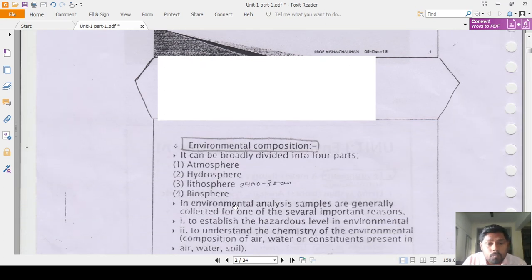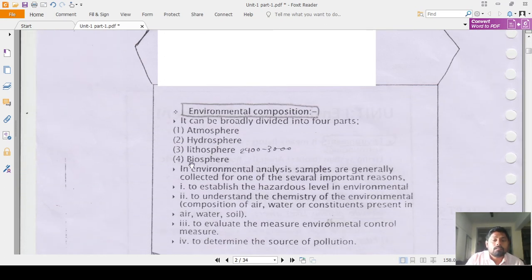Then environmental composition. This is important for MCQ purposes and short questions, and it may be asked in many exams: the environment is divided into how many parts? It is divided into 4 main parts. Number 1 is the atmosphere, second is the hydrosphere, then lithosphere and biosphere. So, those are the 4 main parts of the environment.